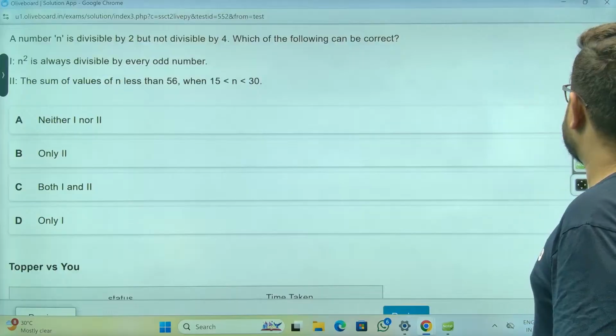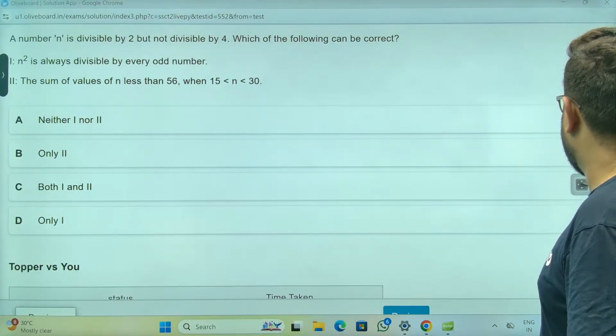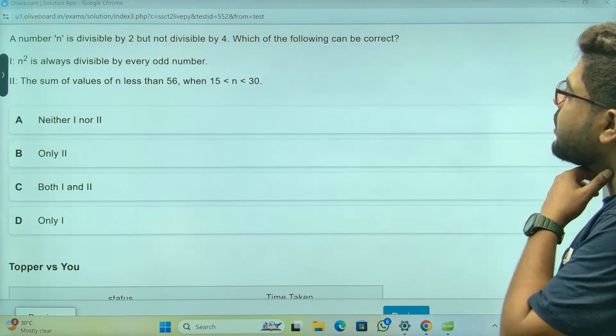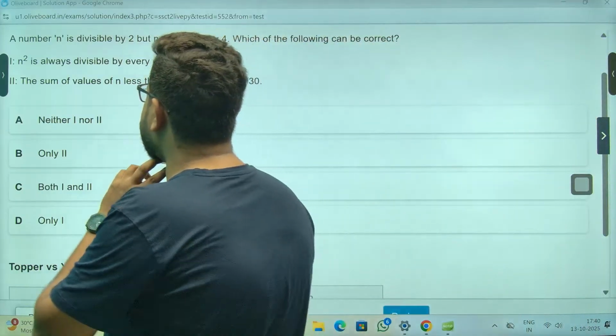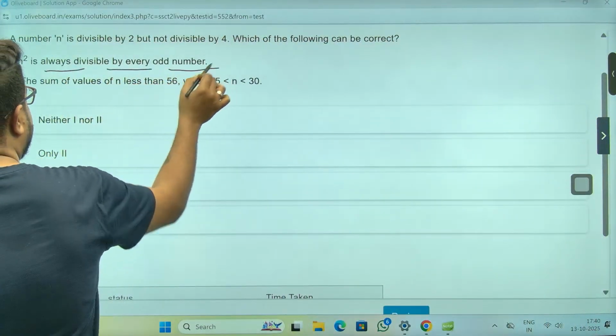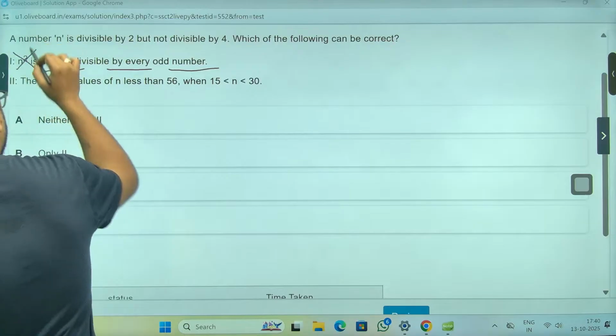The number n is divisible by 2 but not by 4. Which of the following can be correct? n square is always divisible by every odd number. This cannot be possible.